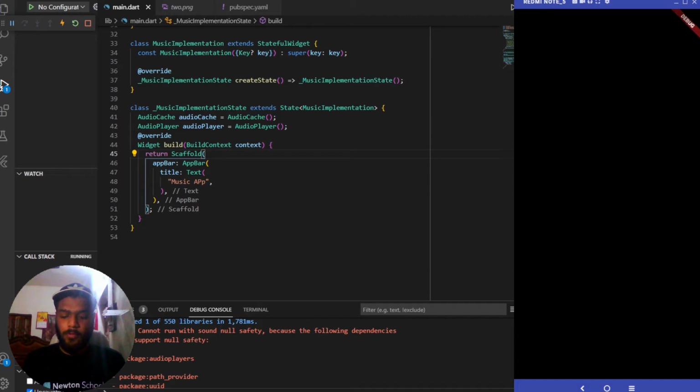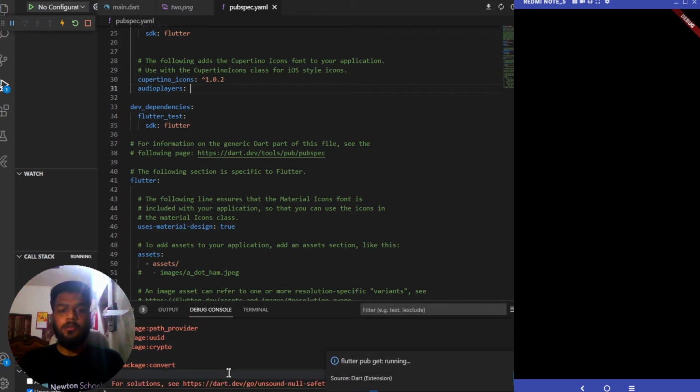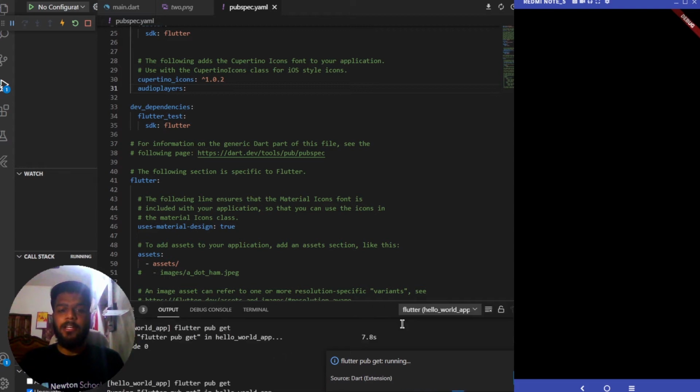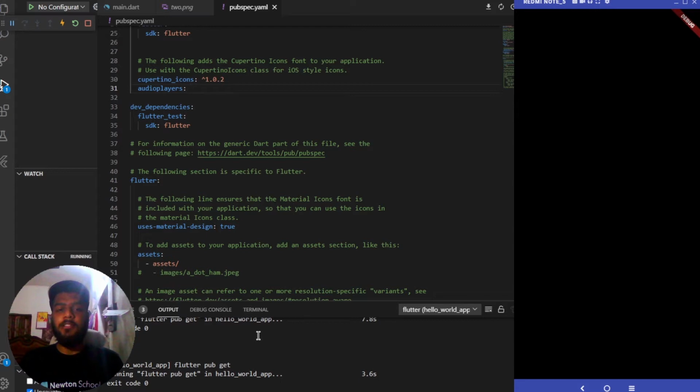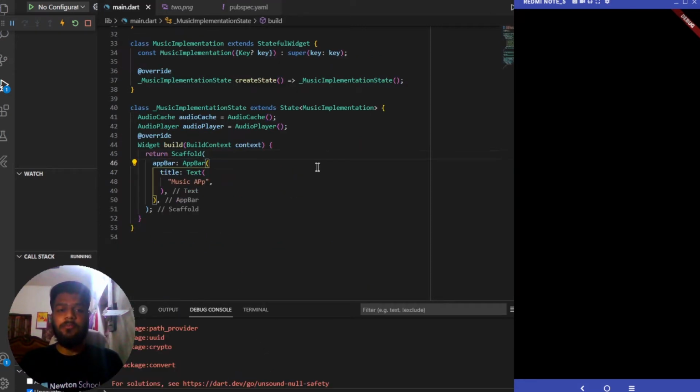So let me remove this version over here, and I guess it would be working fine. I have used a previous version over here, so that's why I guess it is providing me with this error. So let me use it without the version so that this error goes away. Else we will implement the latest version which is available. I would recommend you to use the latest versions of the dependencies which are available, so that you are never provided with null safety errors, and all the things which are updated or available in the latest packages are implemented in it.